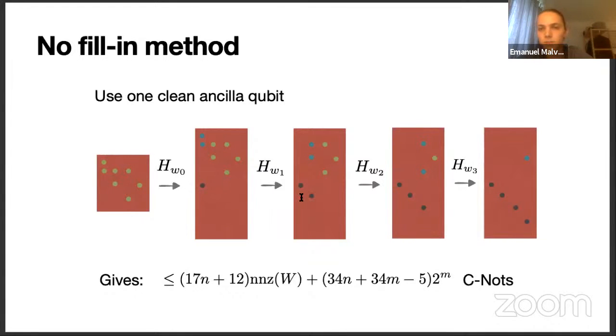From the slide about fill-in, you can easily see that there will be no fill-in at all, because here we only have zeros. And we can simply do these Householder reflections and eliminate all of the entries. This gives a CNOT count that is, up to this factor of n again, almost proportional to the number of non-zero elements. If you recall from the examples that I gave in the beginning, this is what we hope to achieve. So this is a very nice bound.